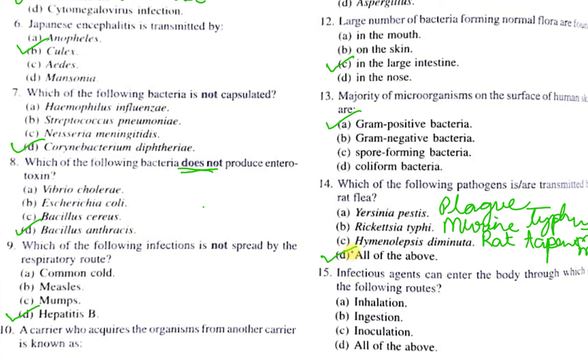Question number 15. Infectious agents can enter the body through which of the following routes? A, inhalation, B, ingestion, C, inoculation, D, all of the above. This is the simplest of all the questions and I hope you have guessed the answer correctly. The answer is D, all of these. Inhalation, ingestion and inoculation are the various routes through which infectious agents can enter the body and then cause infections.